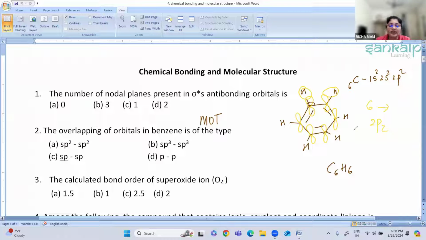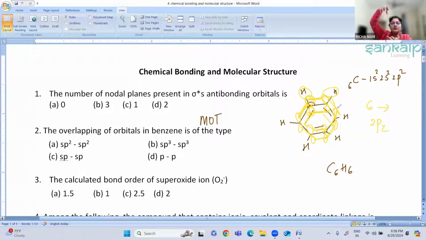So on each carbon atom there is one pz atomic orbital. This p orbital is parallel with each other and they are perpendicular to the plane. You can see they are parallel to each other and perpendicular to the plane of the ring, so it is above and below. So here you can see it has a double donut shape.